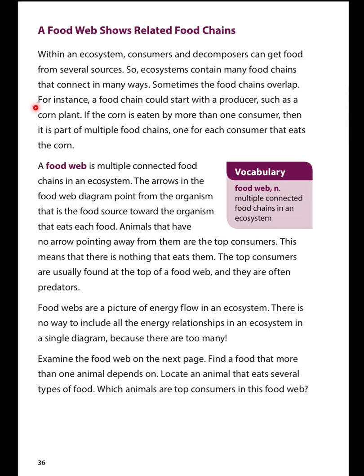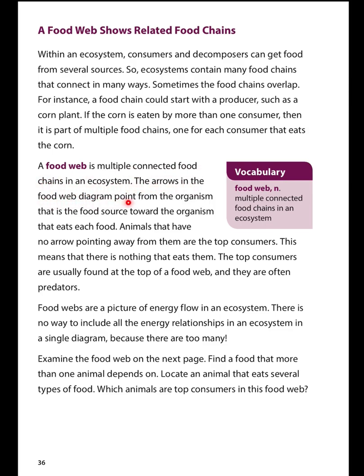Sometimes the food chains overlap. For instance, a food chain could start with a producer, such as a corn plant. If the corn is eaten by more than one consumer, then it is part of multiple food chains, one for each consumer that eats the corn. A food web is multiple connected food chains in an ecosystem.